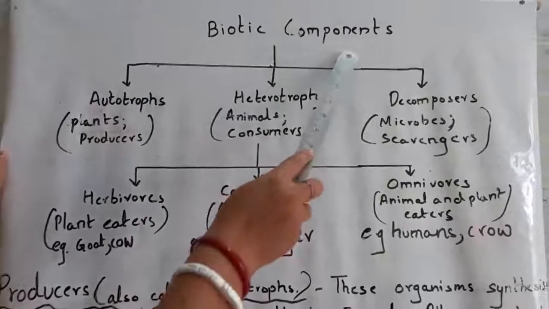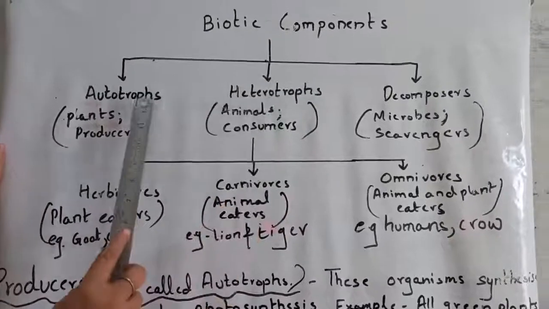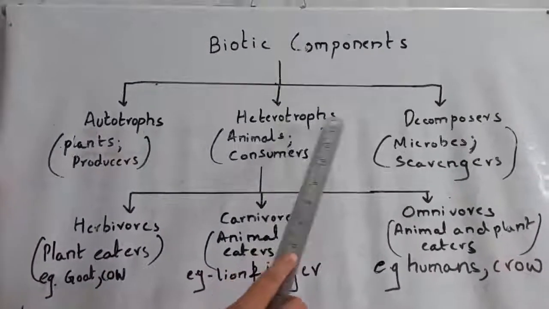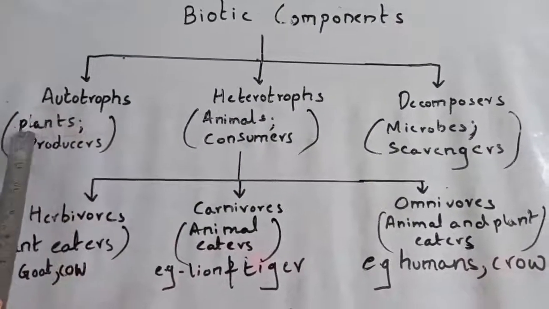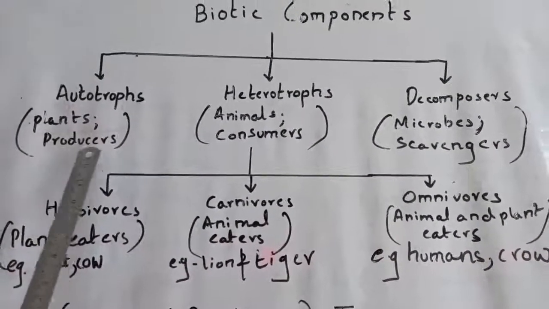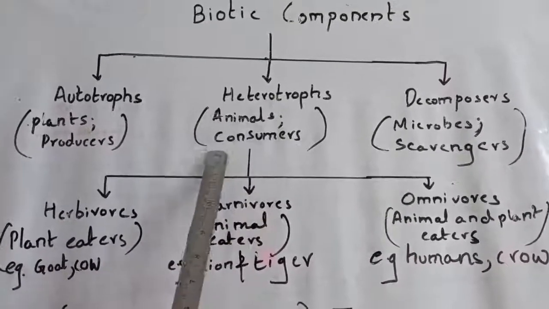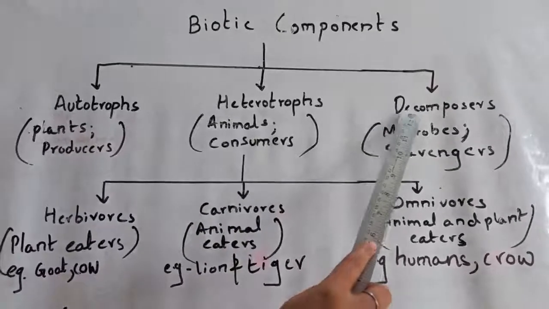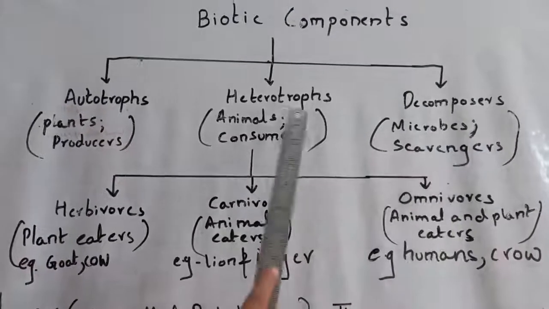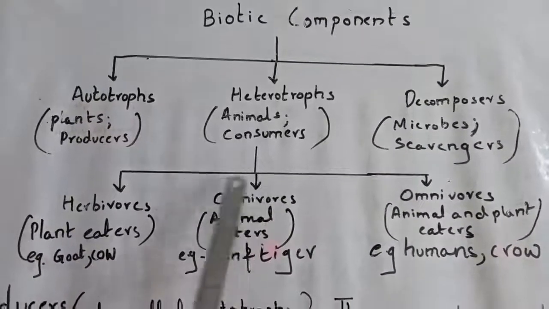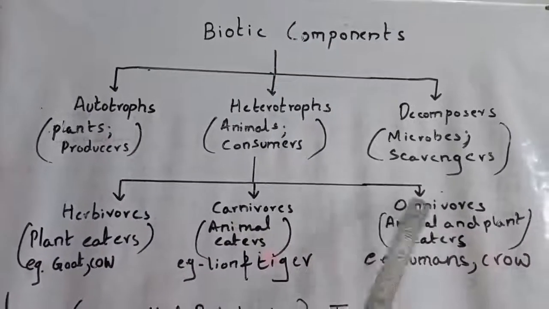Now biotic components in detail. Biotic components are of three types, autotrophs, heterotrophs and decomposers. Autotrophs consist of plants, which are also known as producers. Heterotrophs consist of animals, which are also called consumers. Decomposers consist of microbes, which are called scavengers. Heterotrophs are of three types, herbivores, carnivores and omnivores.